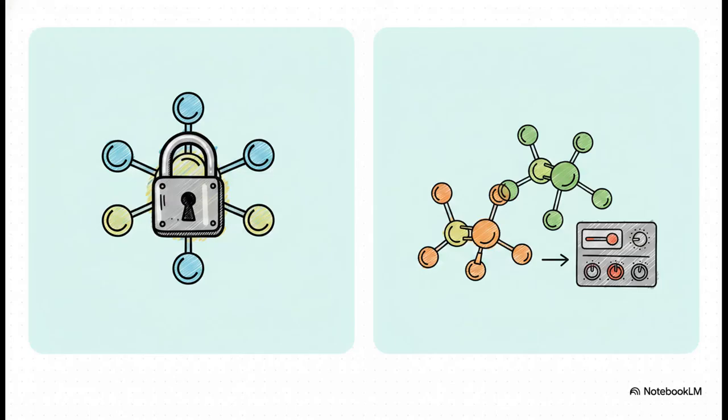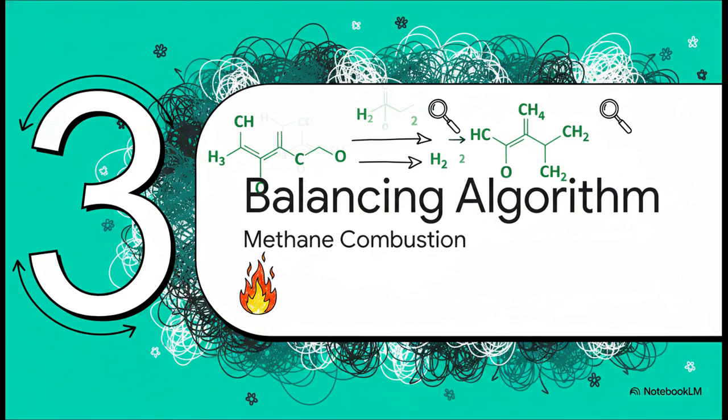To ensure data integrity, we have to draw a really critical boundary between two types of numbers in our specifications. Subscripts, those are the small numbers tucked inside a chemical formula, are read-only constants. They define the chemical identity itself. If you alter a subscript, you change the molecule entirely. Water suddenly becomes hydrogen peroxide, which is a completely different substance. Coefficients, on the other hand, the large numbers placed in front of the formulas, are variable parameters. These are the parameters that are actively adjusted by us to align the system and make sure the inputs match the outputs.